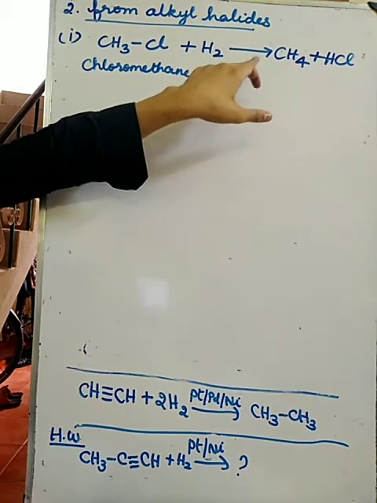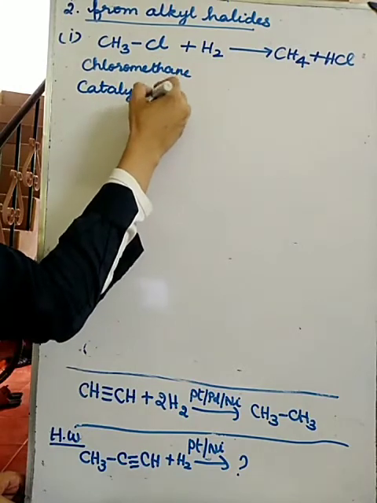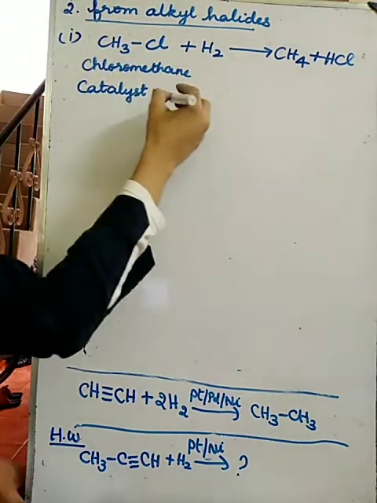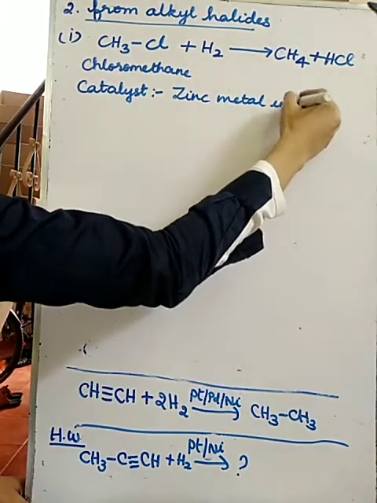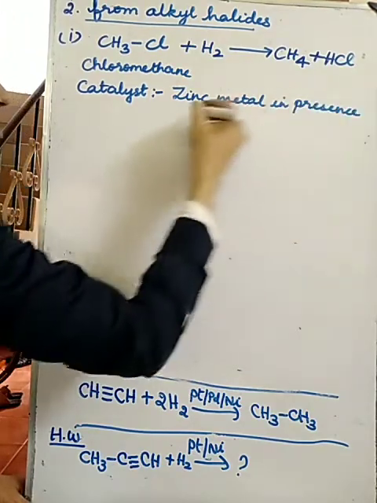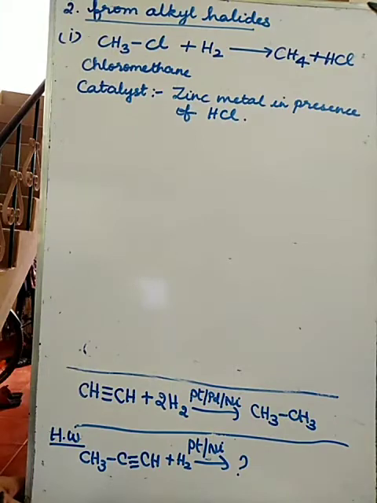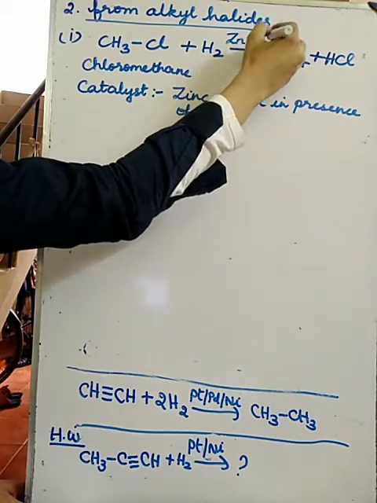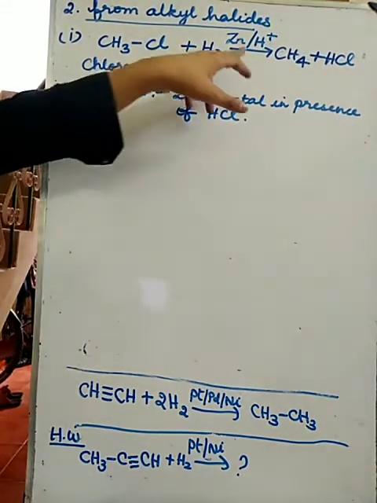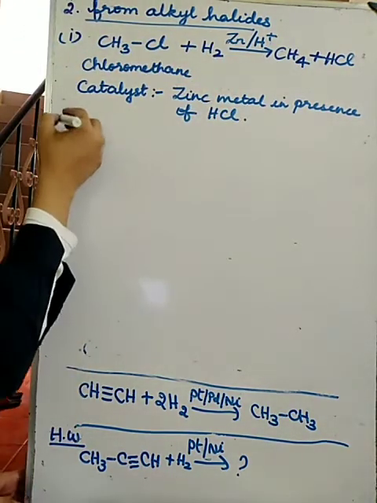We require some catalyst. So what is this catalyst? We need zinc metal in the presence of hydrochloric acid. This is the catalyst. Zinc metal in the presence of hydrochloric acid. So zinc metal means Zn, in the presence of acid means H+. So in your book they have given like this, Zn, H+. So can you find out the answer for this one?